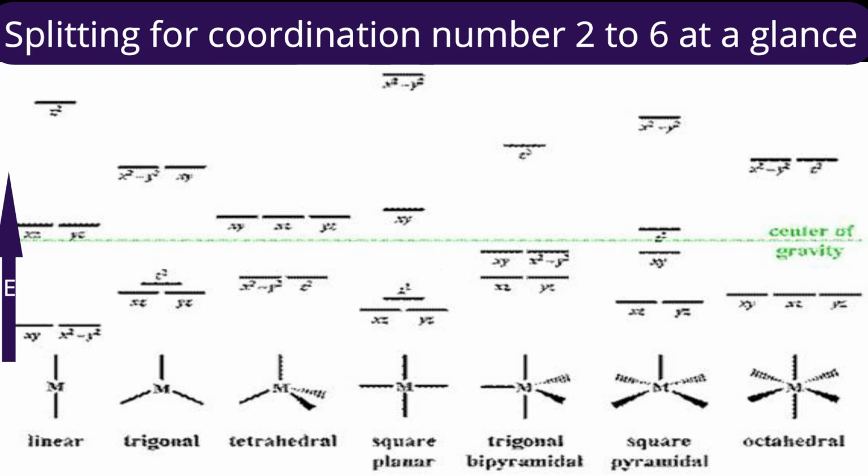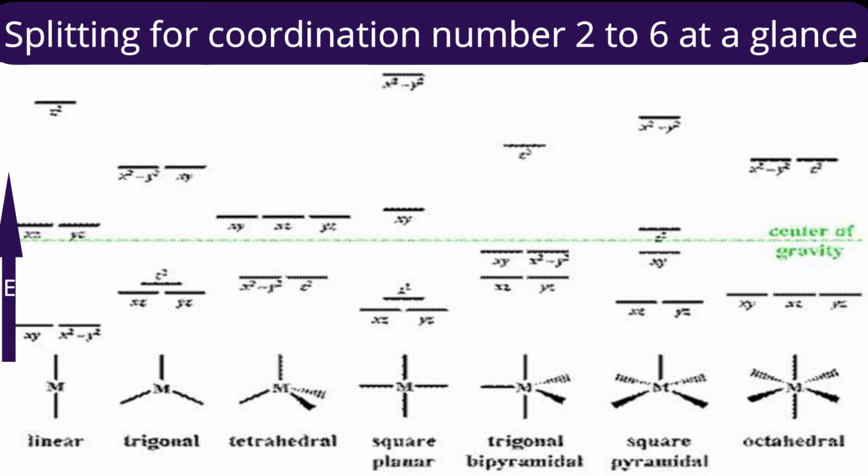The next geometry is trigonal bipyramidal. Though it is similar to trigonal, the energies of the orbitals are considerably different because in trigonal bipyramidal, ligands are there along the z-axis, and also ligands are in the xy plane.